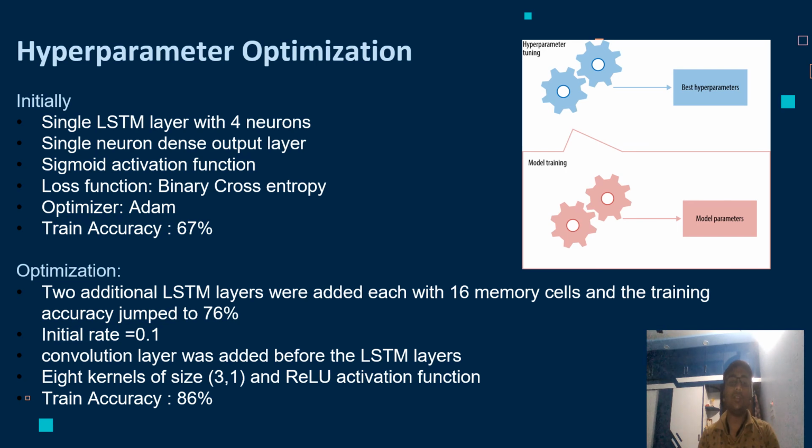A convolutional layer was added before the LSTM layers to attempt to capture the pattern of change of each EFM across small windows of time. A convolution layer across the EFMs was used to capture the correlation of EFMs across a time period. 8 kernels of size 3,1 were used with same padding and a rectified linear unit, ReLU, activation function. The above optimization method increased the accuracy to 86%.